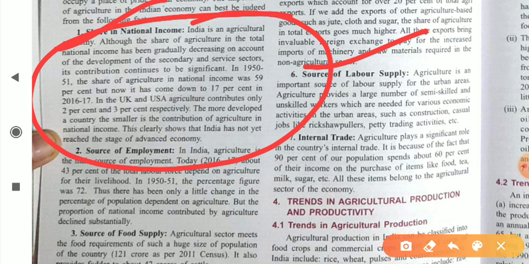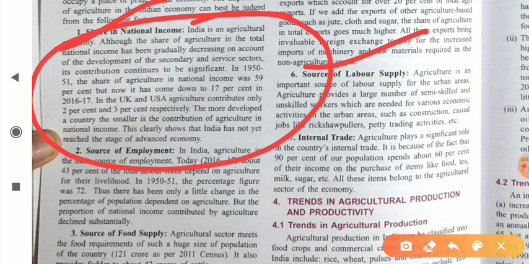So keep in mind that at that time the contribution by agriculture sector was 59% in our economy, but now it has come down to 17% in 2016-17, and in 2019-20 it has decreased to 13%. So today the contribution by agriculture sector is around 13% in our economy.